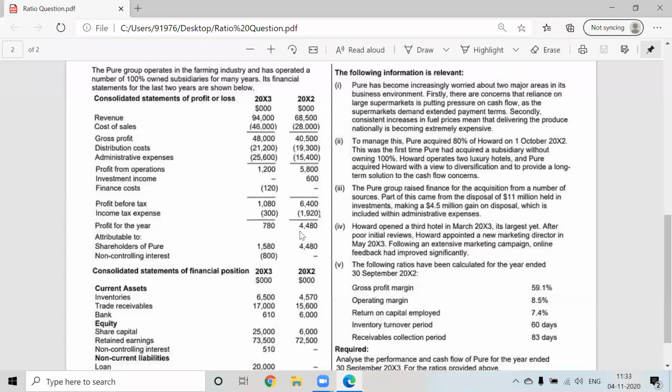Profit before tax, income tax expenses, profit for the year is so and so. And shareholders of Pure 1580, and non-controlling interest is negative. Guys, pay attention. Generally, when we distribute profit, NCI is positive and the parent's shareholding is also positive, if you remember our consolidated P&L account. So what does this mean now? What has happened? So there were a lot of post-acquisition losses.